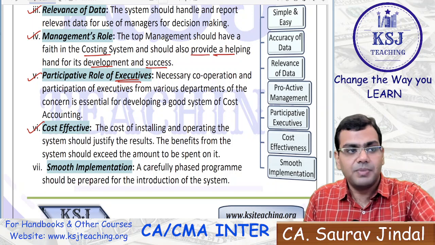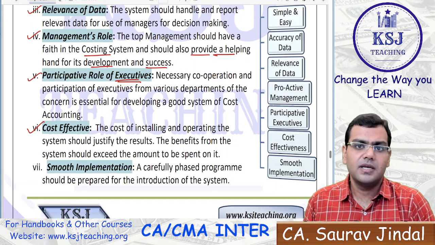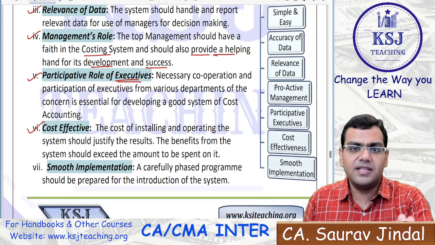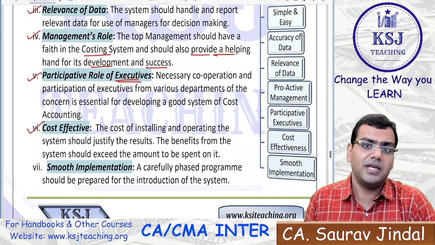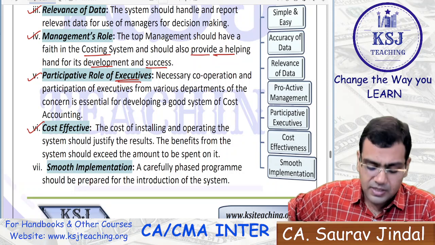It is not like you are spending crores on the cost accounting system to save a cost of a few lakhs. Does it make sense? No, sir. You want to save, let's say, 10 lakhs in the activities, and you are spending 10 crores on the implementation of the system itself. Does it make sense? No, sir, right?